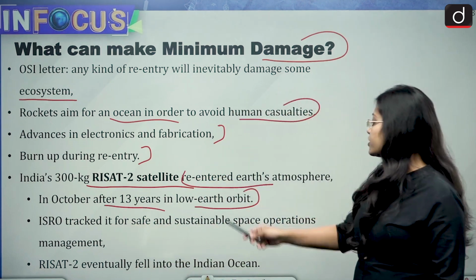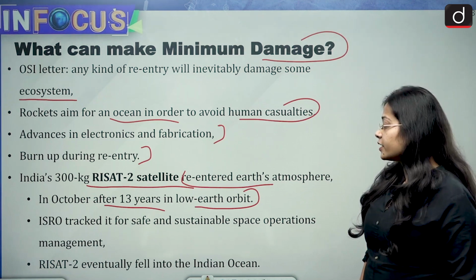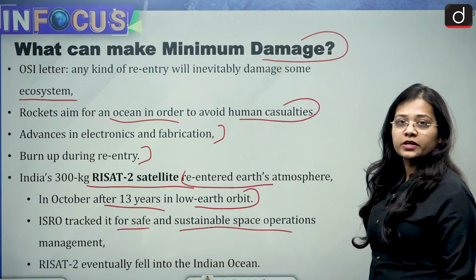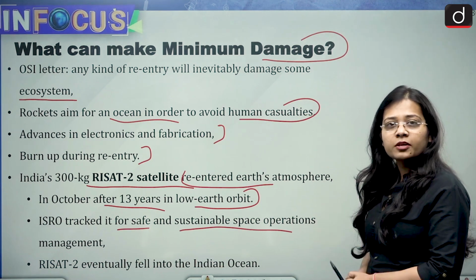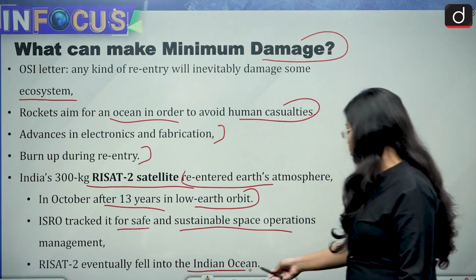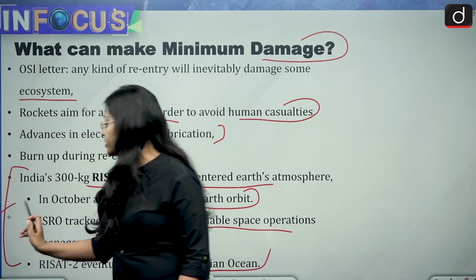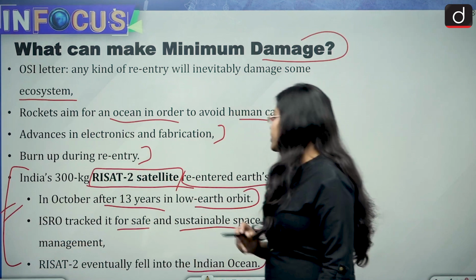It re-entered from low Earth orbit, and ISRO tracked it for safe and sustainable space operations management. The RISAT-2 re-entry was safe and sustainable, no harm was caused, and it fell into the Indian Ocean. So this can be a very good example from India's perspective. You can note it down. This is the RISAT-2 satellite.